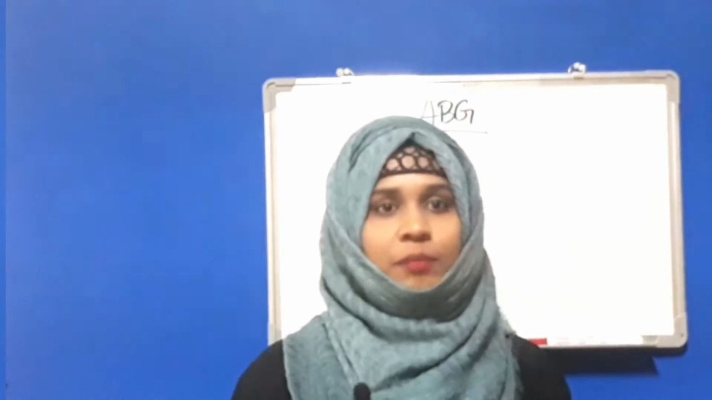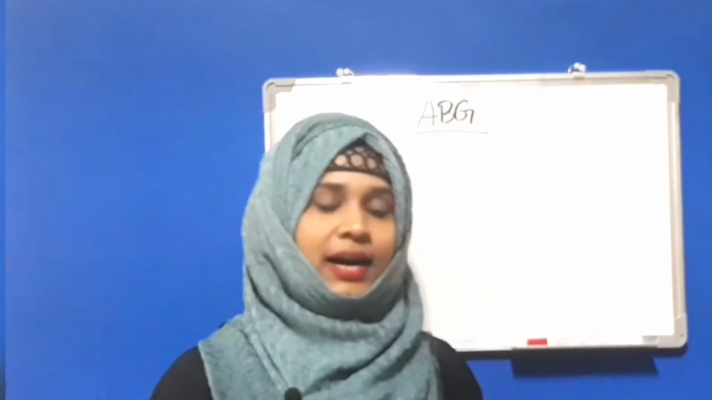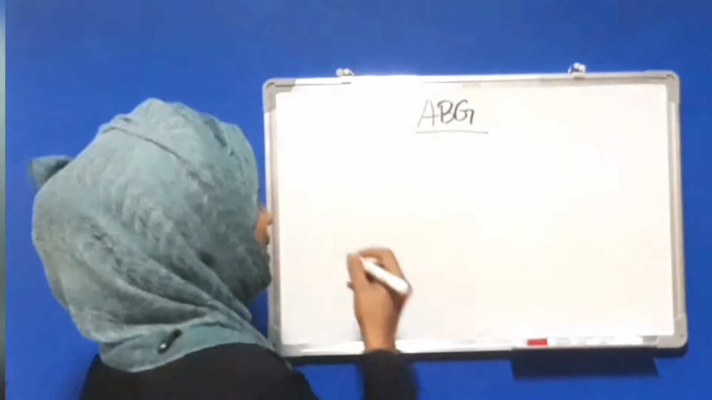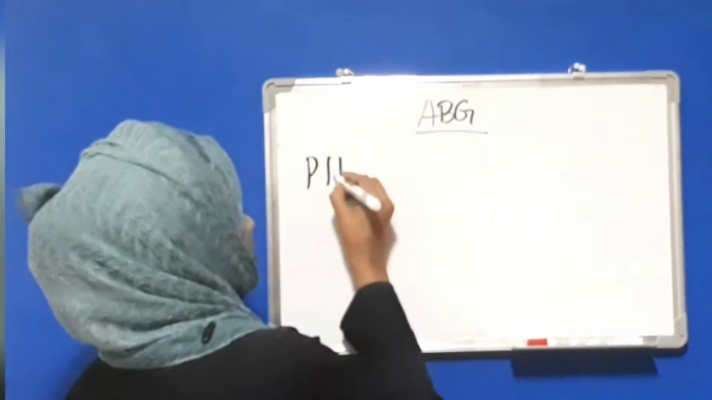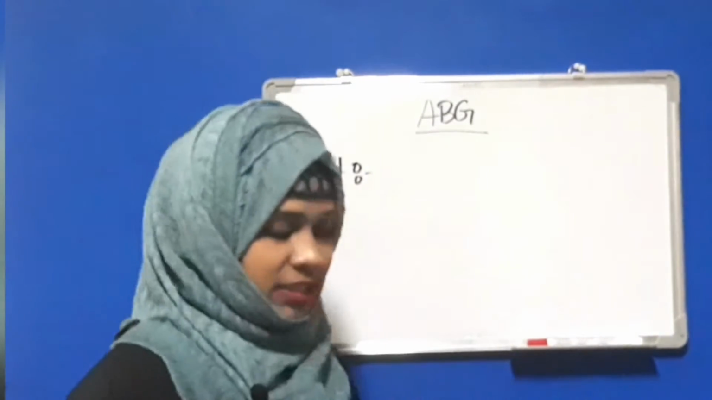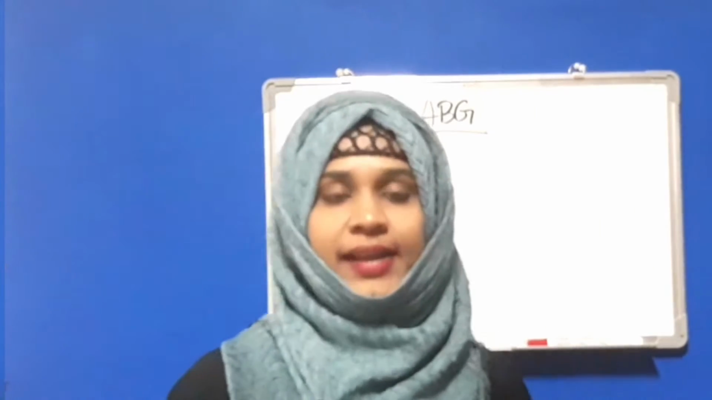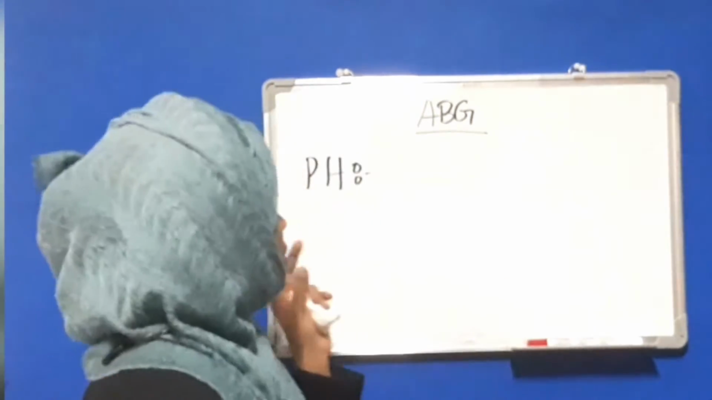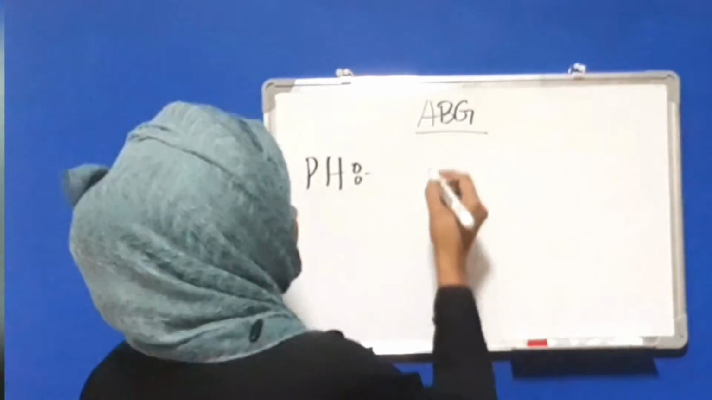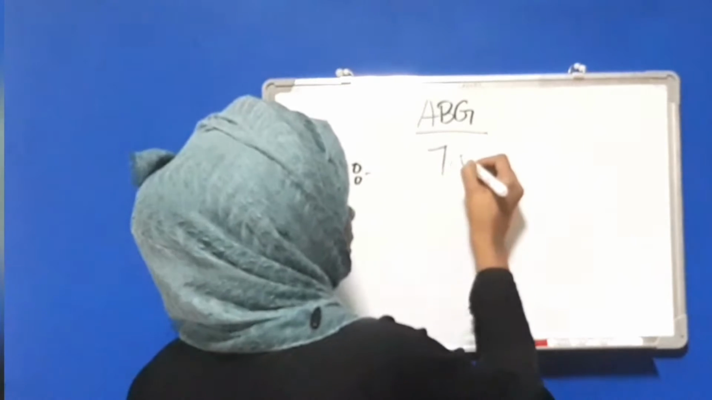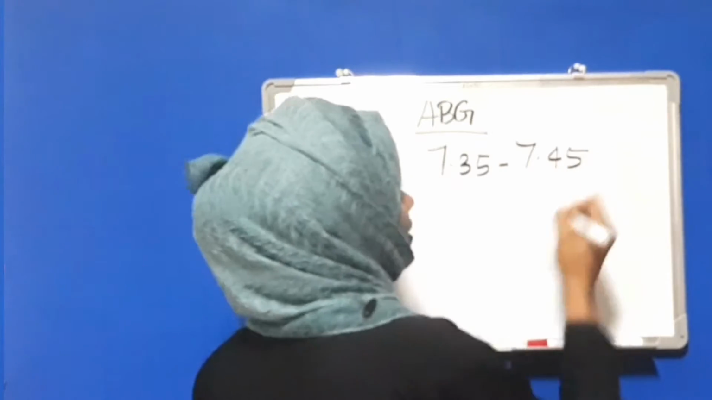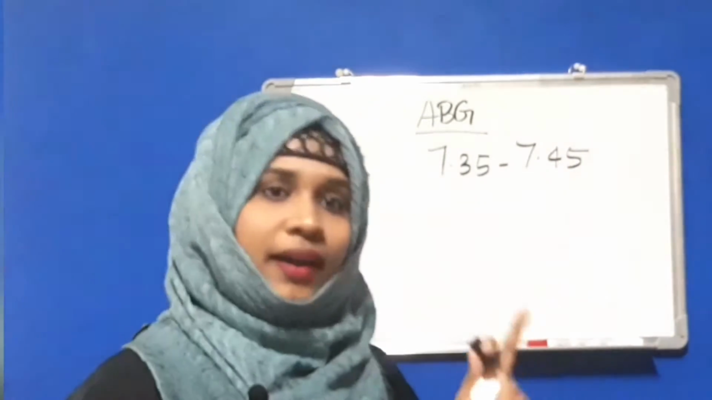Next, what are the important components we are assessing in the ABG? Mainly, first of all, pH. pH is the measurement of hydrogen ion in the arterial blood. The normal pH of the blood is 7.35 to 7.45. That is the first component that we check in the ABG.